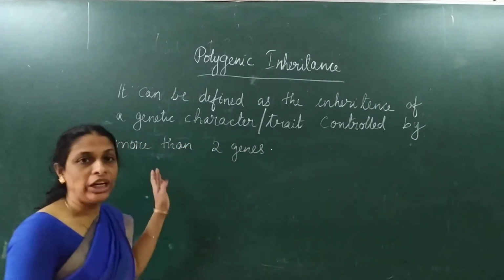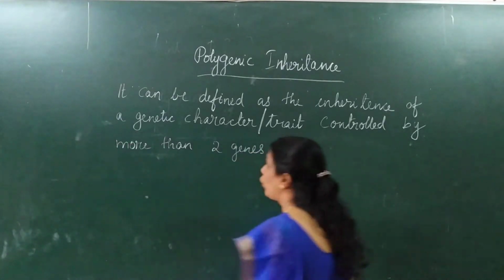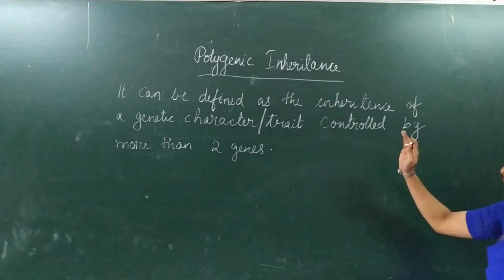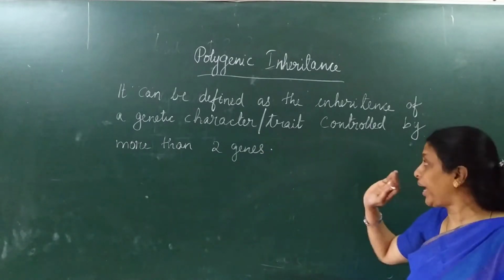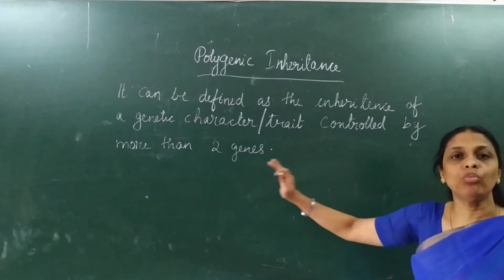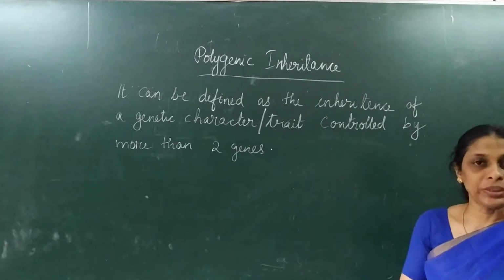So, what is polygenic inheritance? We can define polygenic inheritance as the inheritance of a genetic character or a genetic trait which is controlled by more than two genes. Hope it's clear?